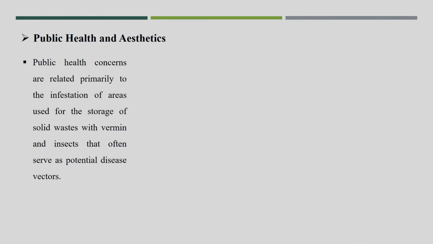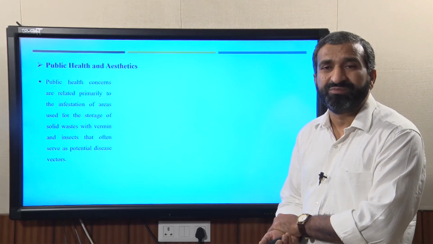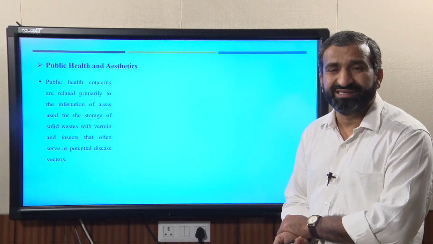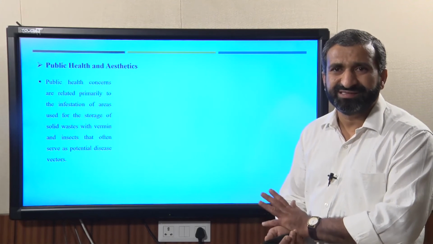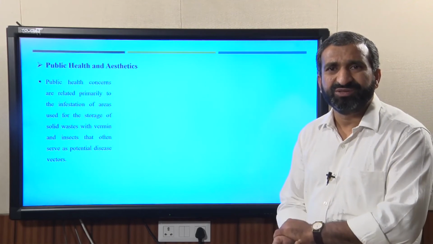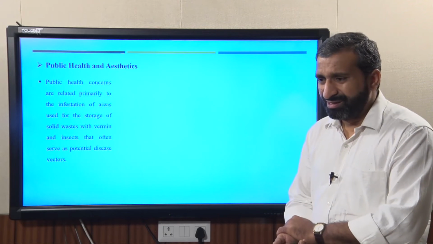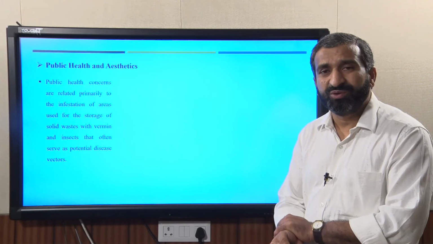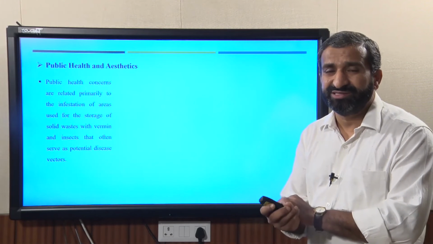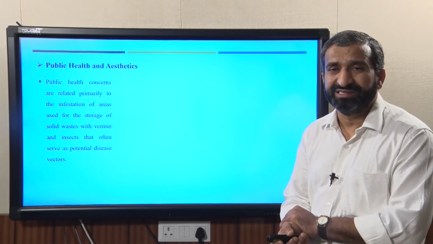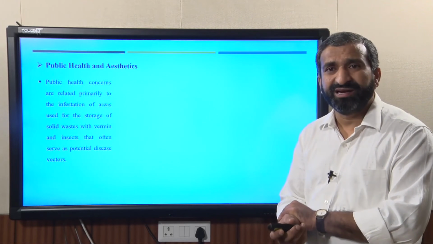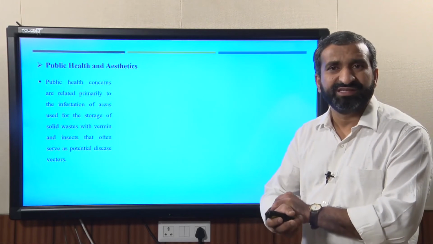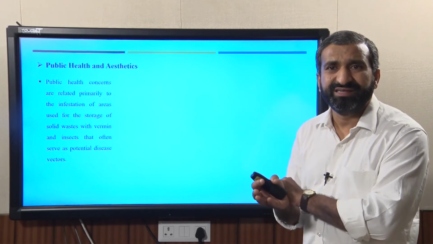Now, another point is public health and aesthetics, which is also very important. If you are locating a number of dustbins inside the city, obviously it won't be aesthetic, and public health is also not good. If you are planning those dustbin locations, you also need to be very serious about their collection frequency. Especially for biological waste, the collection frequency should be once a day.